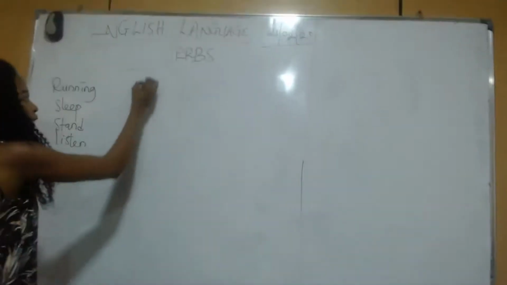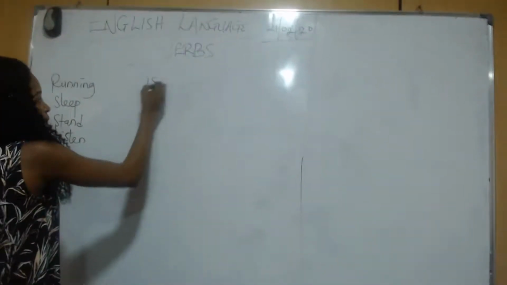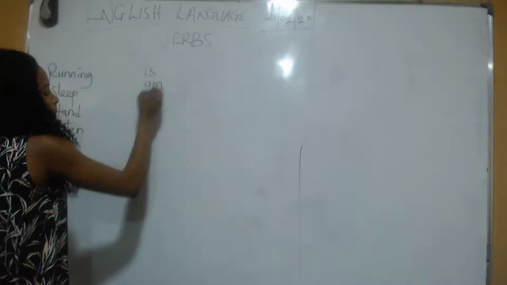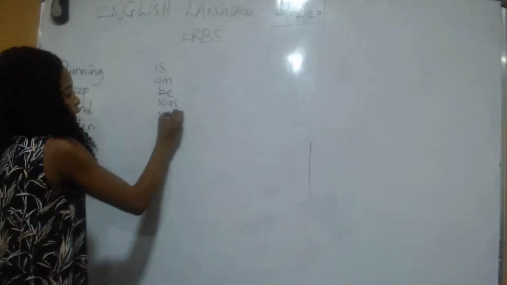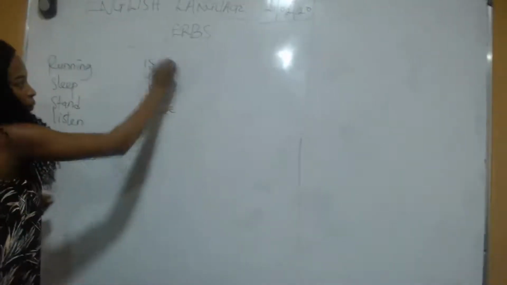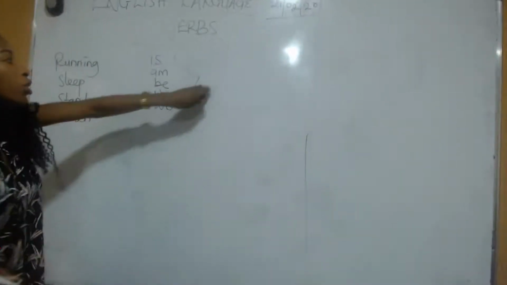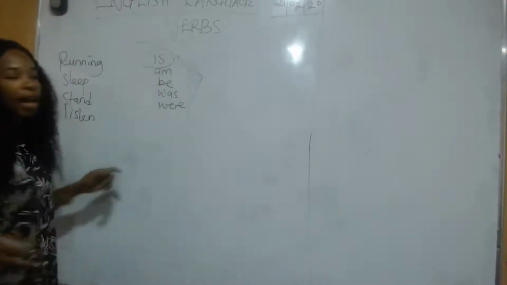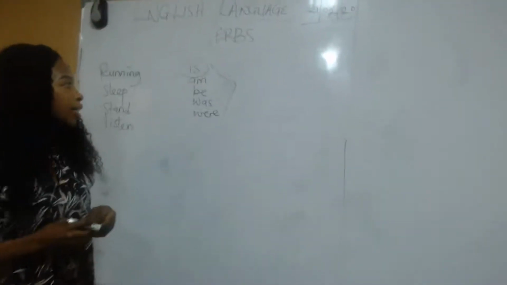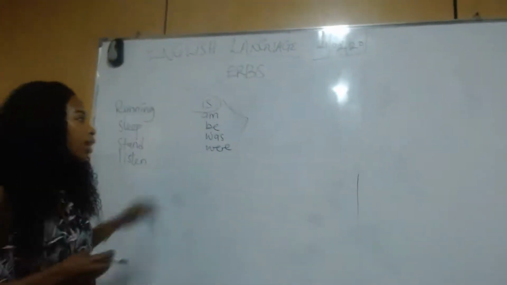For example, is, am, be, was, were. They are all the conjugated forms of the verb is. I am going to school. We have different types of verbs. The verbs are classified into different types.